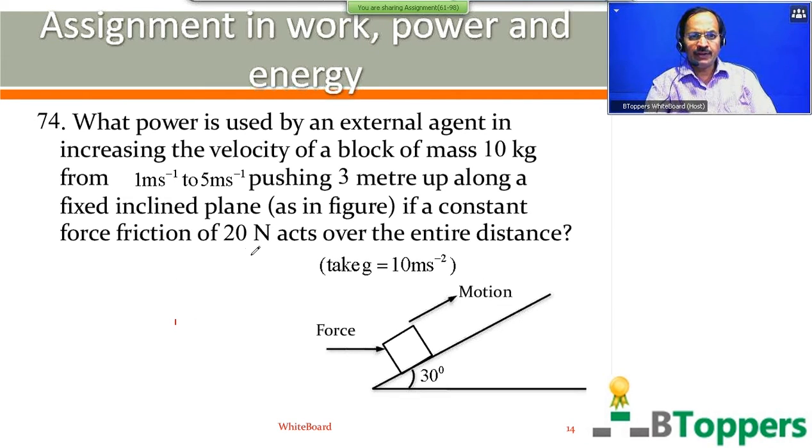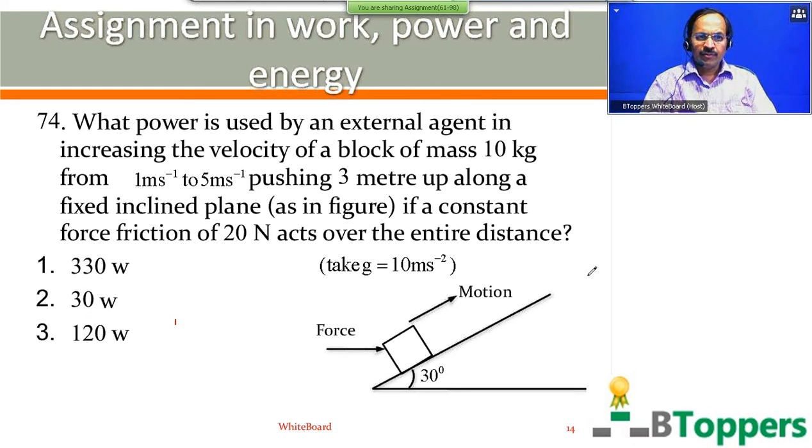If a constant force of friction of 20 Newton acts for the entire distance, take g equal to 10 meter per second square. You are shown 4 options on screen. First option 330 watts, second option 30 watts, third option 120 watts, fourth option 480 watts. Come on, try the question.